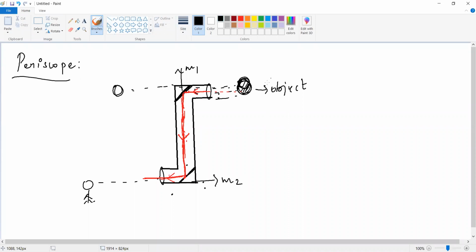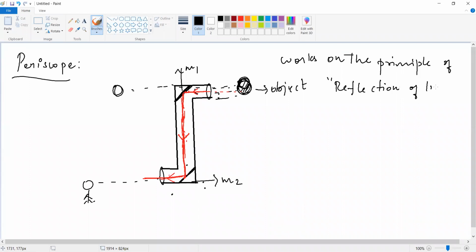So what is the principle of this one? This periscope works on the principle of reflection. Yes, very good. It works on the reflection of light, because the mirror will give the reflection of light. So these two mirrors will give the reflection of light, so that only we are able to see the object. Inside the periscope, how many mirrors are there? Two, ma'am. Two, okay.